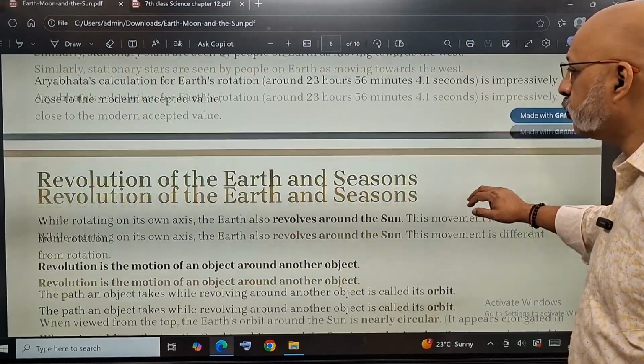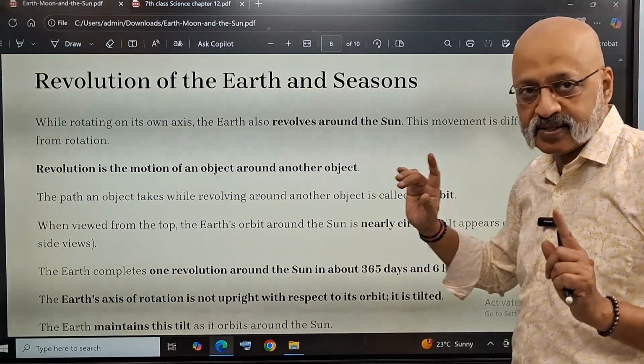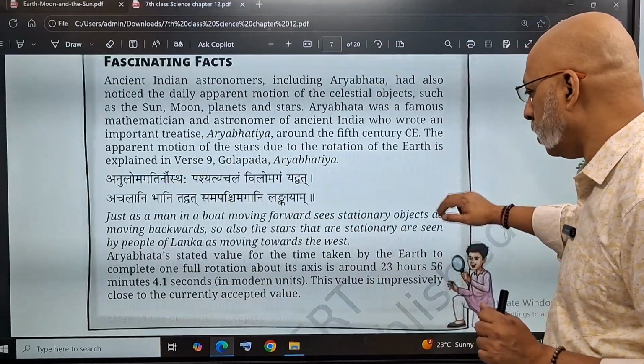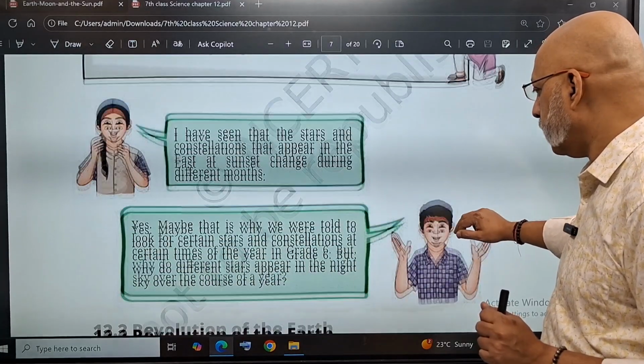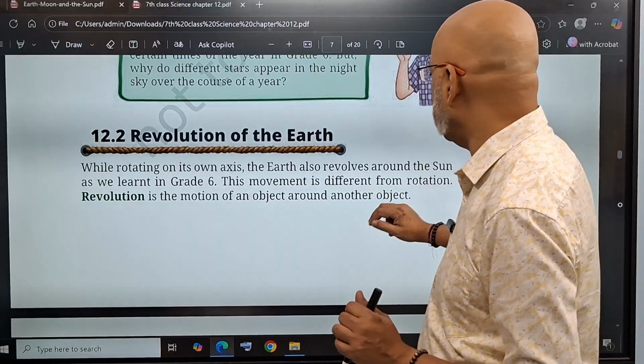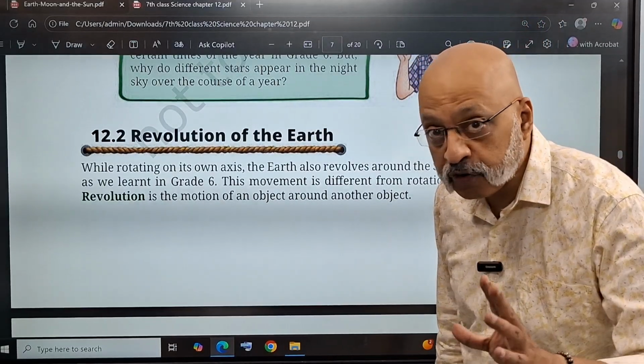Now, let's move to the revolution of the Earth and the seasons. I hope everything is clear till here. Okay, so this is all about Aryabhata. Now let's understand about the revolution of the Earth. What is the definition of revolution?